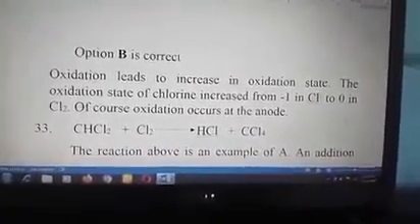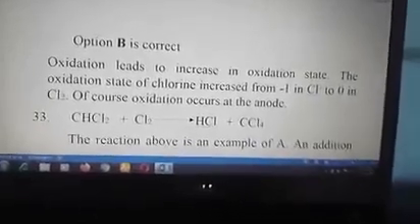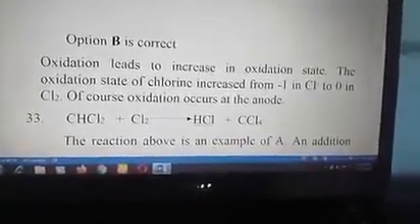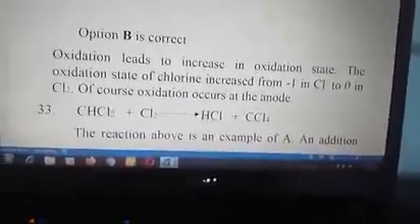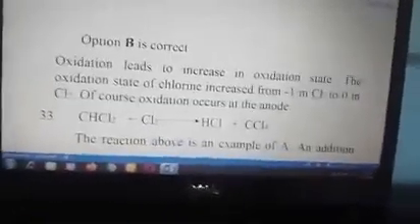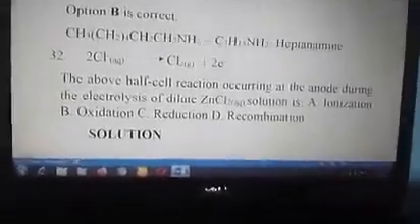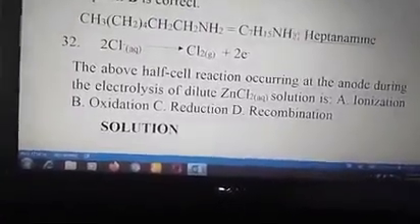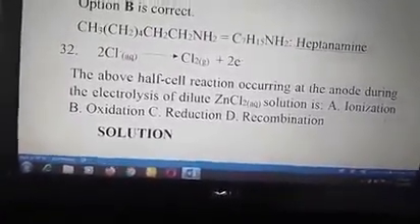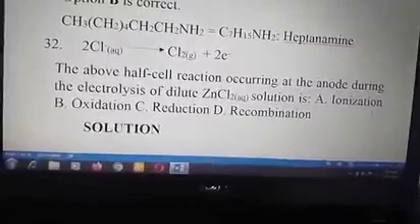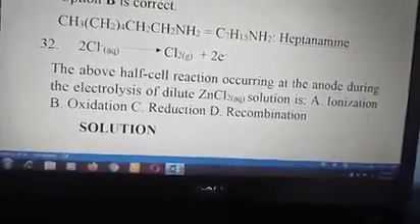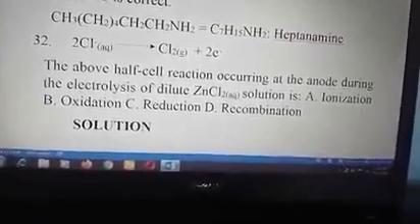The oxidation state of chlorine increased from -1 in chloride ion to 0 in chlorine molecule. Of course, oxidation occurs at the anode. The question tells you that the reaction occurs at the anode, so when you see anode, it means the answer must be oxidation without even wasting your time. Looking at chloride ion on the reactant side, the oxidation state of chlorine is -1. Then on the product side, chlorine being a molecule, the state is 0. So the oxidation number increases from -1 to 0, and the increase in oxidation number is called oxidation.